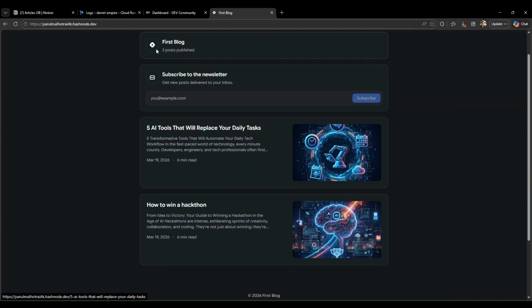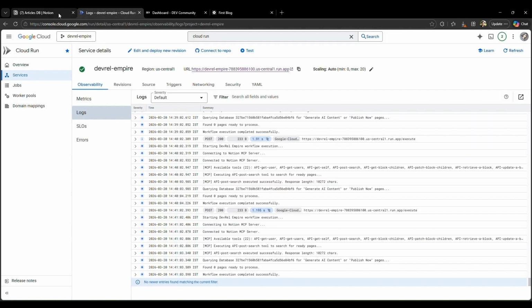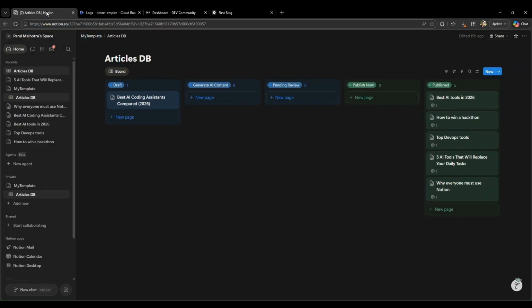Now we can see the logs of how Notion MCP and Google Gemini will work together to generate articles and proceed with the workflow automatically. Now I am dragging the page to the generate AI content section in the Notion workflow.